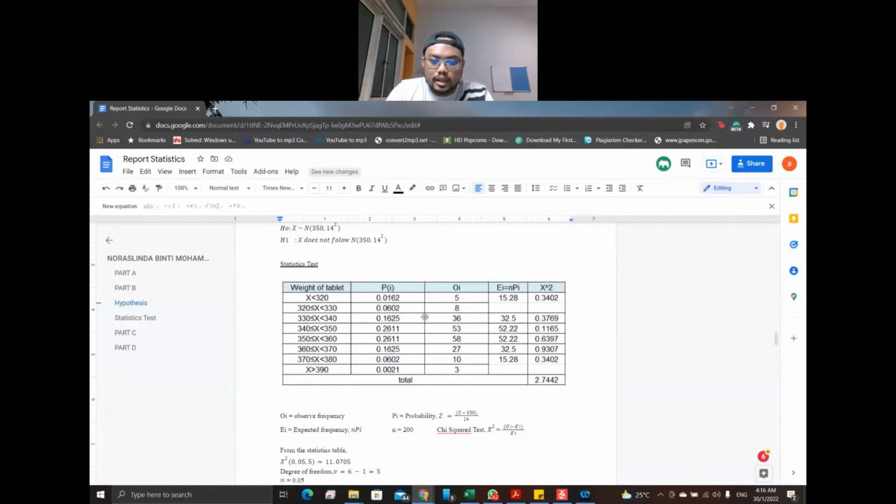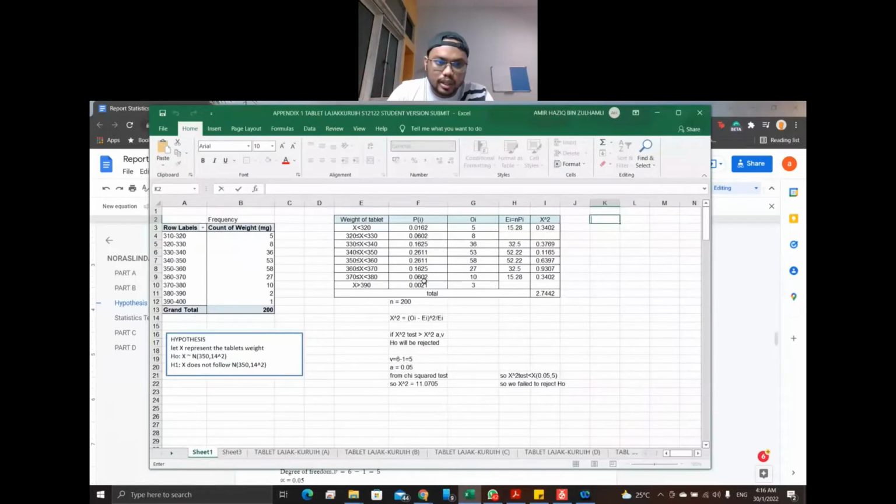Next, we will find Oi. Oi is the observed frequency, which we get by using Excel. This is the data, and count is equal to the frequency.